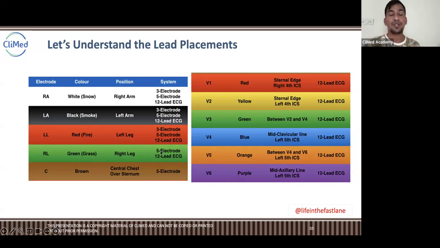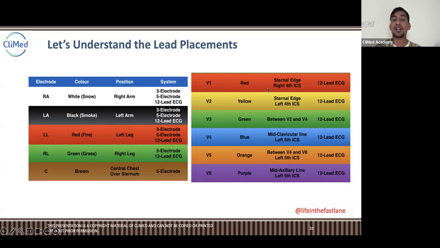In the 10 electrodes of the 12 lead ECG, there is nothing on the sternum, but one on the right arm, one on the left arm, one on the left leg, and one on the right leg. Usually these are the color codes for the ECGs: right arm is white, left arm is black, left leg is red, and right leg is green.